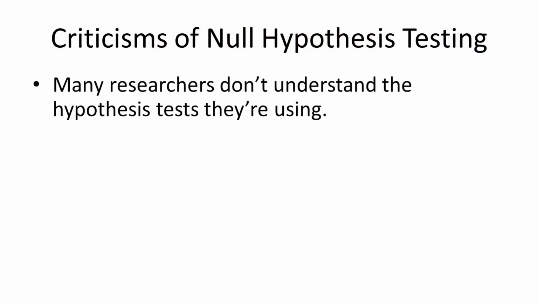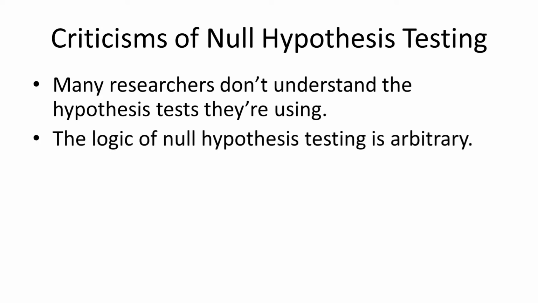But in recent years, these kinds of arbitrary decisions have come under a lot of criticism, and new methods have been developed. Like, for example, the APA, the American Psychological Association, they in fact convened a task force to try to answer a lot of these criticisms that null hypothesis testing has been getting. And those criticisms are, first of all, a lot of researchers don't seem to understand these hypothesis tests that they're using.